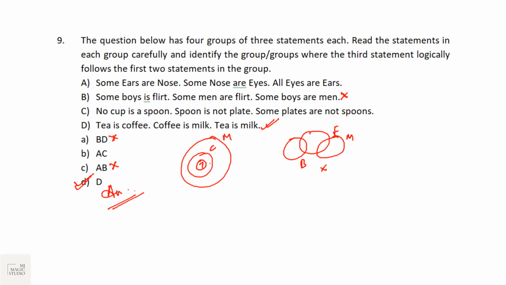It's all up to you how lucky you are. You can start with anyone and check like this. If we look at statement A: some ears are nose, some nose are eyes, then some eyes are ears, not necessarily. No cup is a spoon, spoon is not a plate, some plates are not spoon. No, all plates are not spoon. C is also not following. And in no option, D and C are given together. So option D picks in.